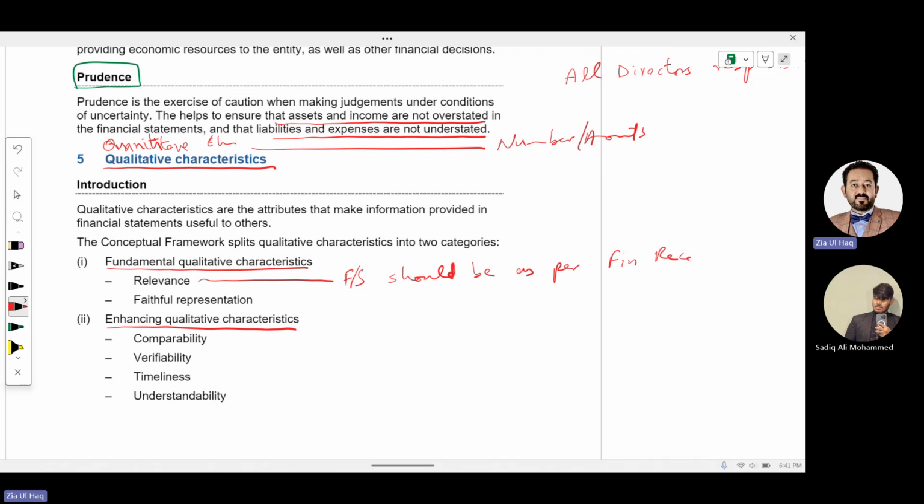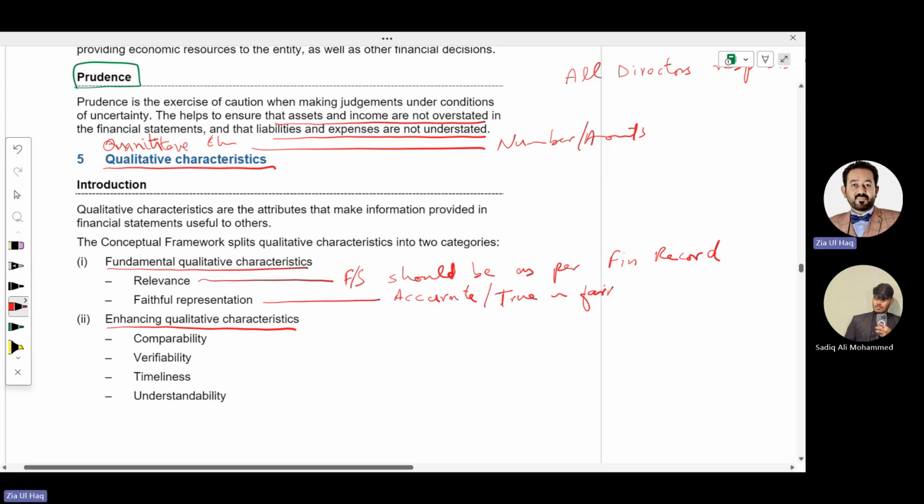Financial records mean the journal entries that you have recorded. And faithful representation means they should be accurate, true and fair. There shouldn't be any errors in the financial statements.